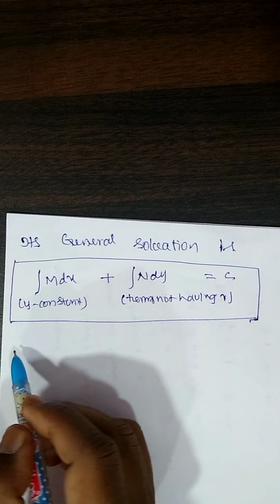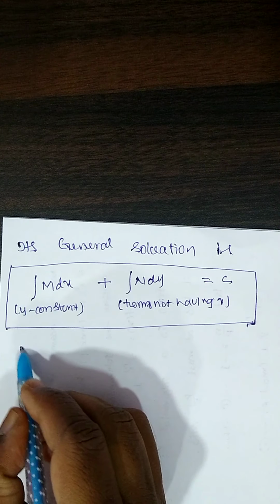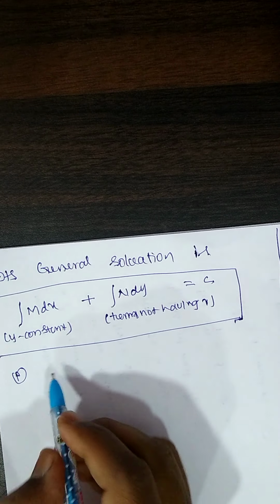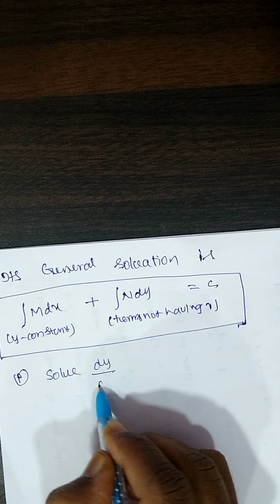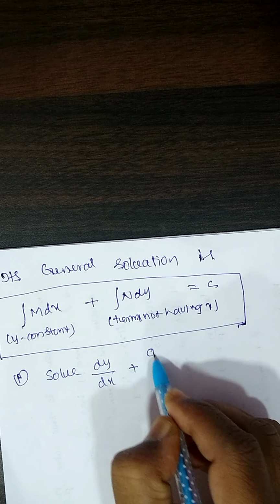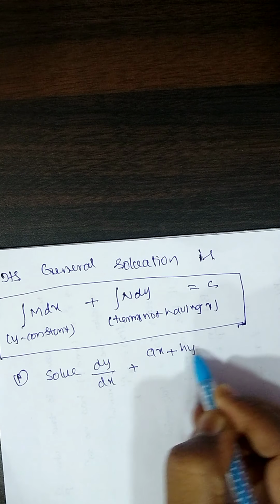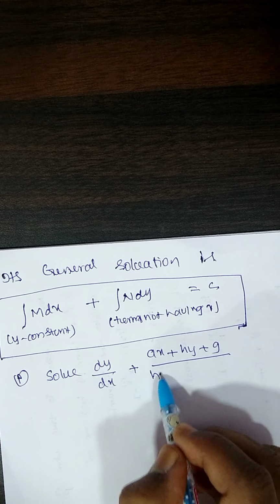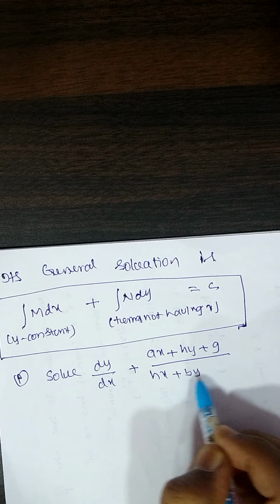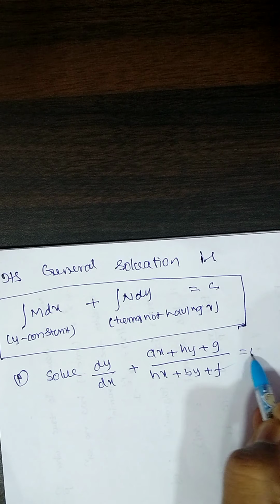For example, we can take one problem here. Solve dy by dx plus (ax plus hy plus g) divided by (hx plus by plus f) equal to 0.